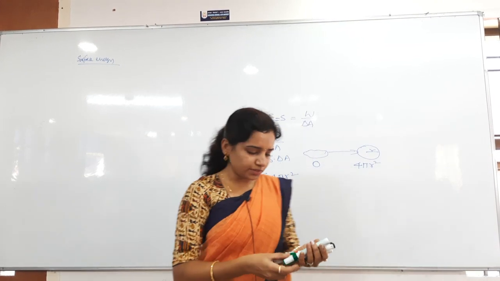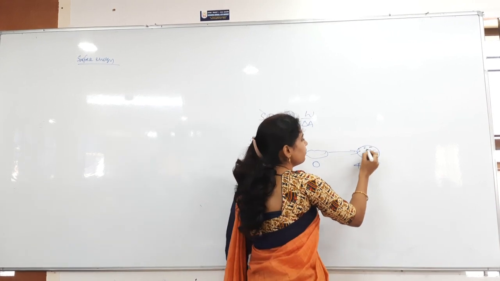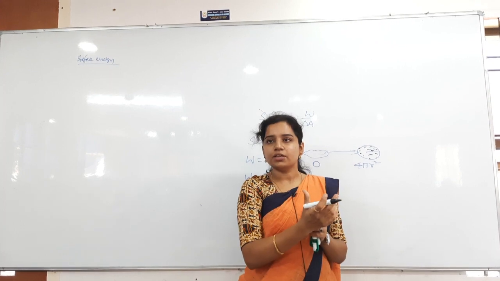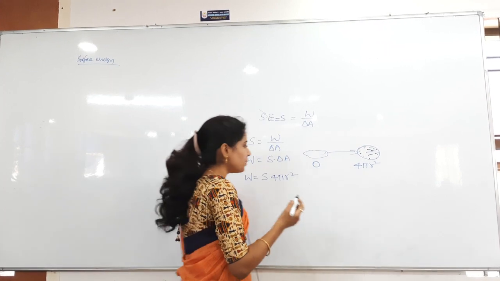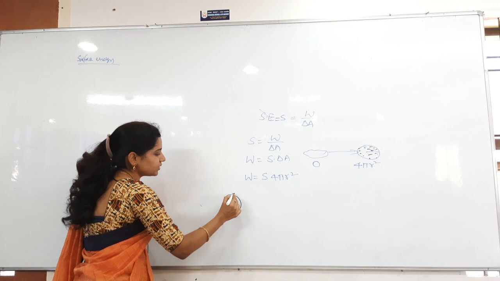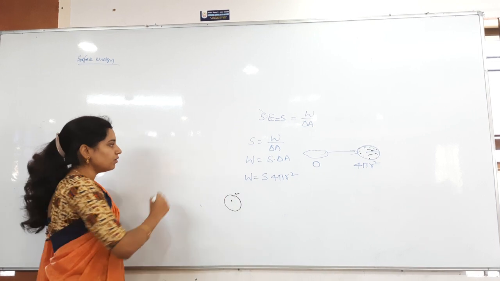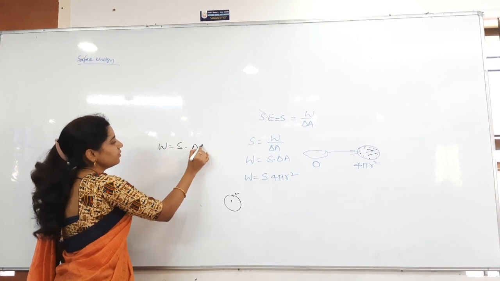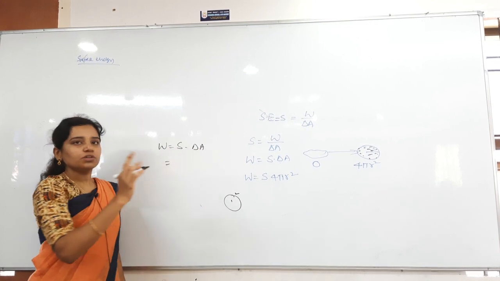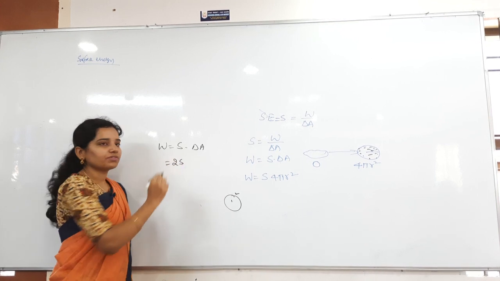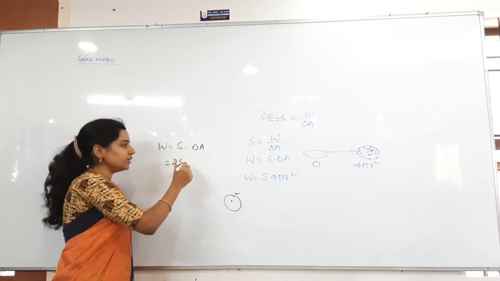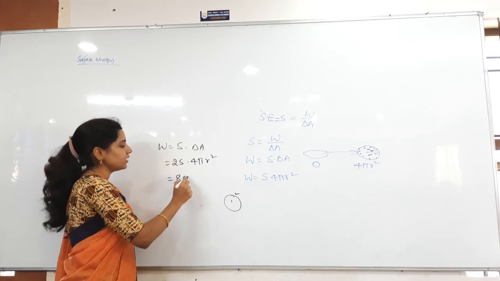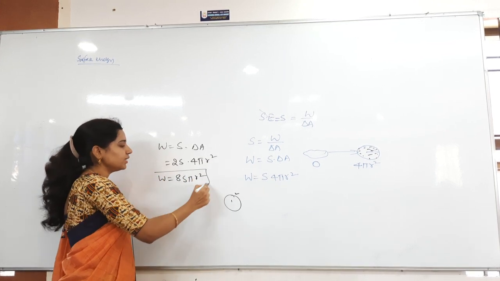Whenever you see a liquid drop, inside everything is water. Inside is not free. But if I take a soap bubble, how many free surfaces does it have? One is inside, another is outside. Now what is our work formula? S into delta A. With 2 free surfaces, you have to take 2S. Surface tension is 2S, times delta A, which is 4 pi r square. So your answer is 8 S pi r square. That is the work done in forming a soap bubble.